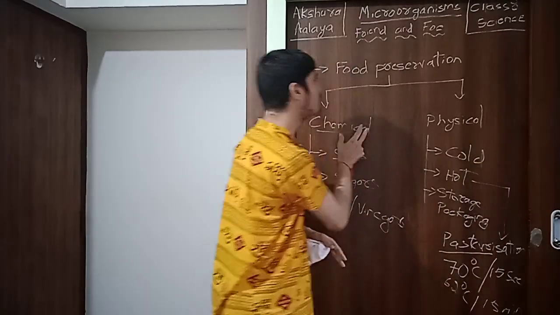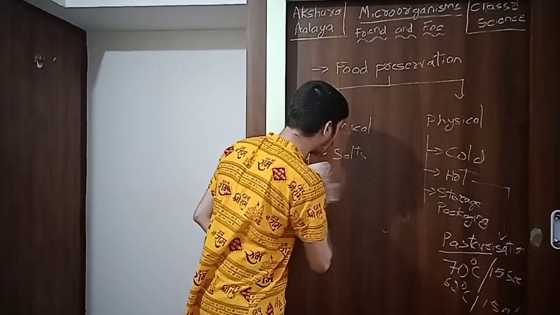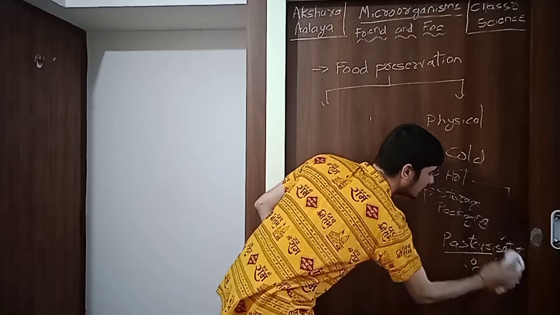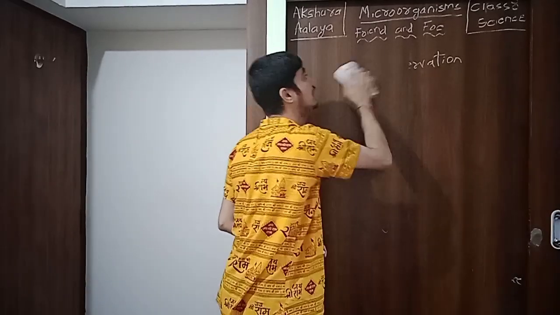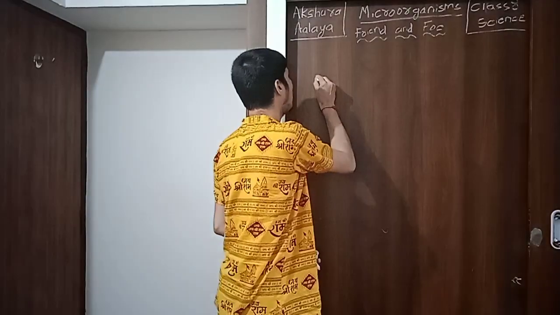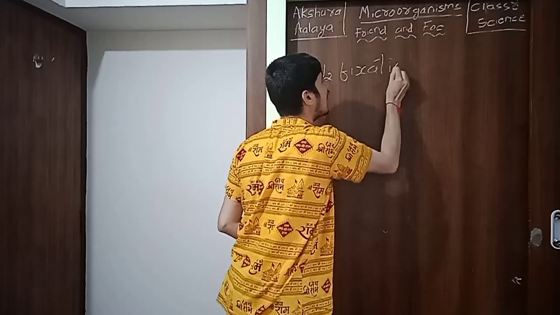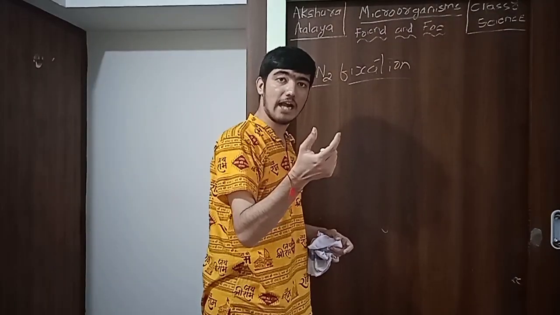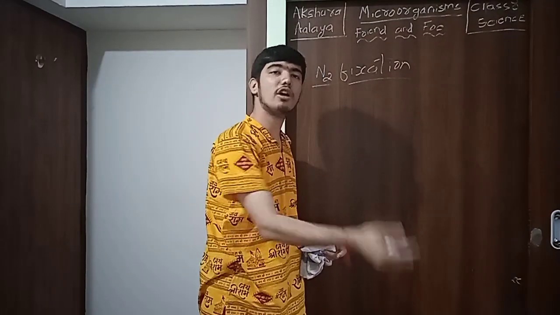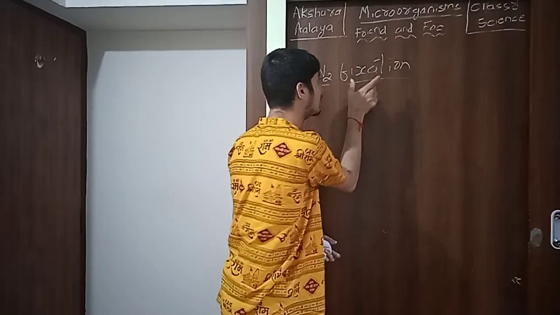So these are some of the food preservation methods discussed in your chapter. Going forward, to learn about nitrogen fixation: as we know, nitrogen fixation is very important because nitrogen is a gaseous element, right? Nitrogen is a gaseous element and it is unreactive. It will not easily form compounds and it will not be accessible to humans or plants. To make it an accessible compound, there is a need for fixation.